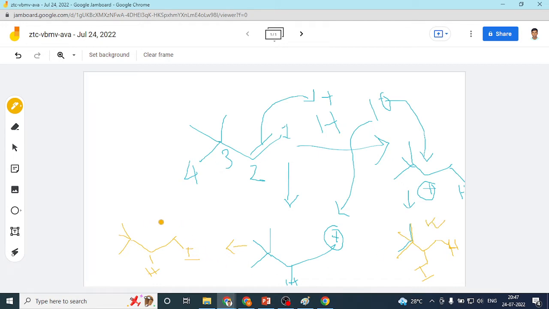What about the last product? How does it form? We see that this is a 2 degree and this is a 1 degree, but there is a chance of migration of a methyl group to get a more stable carbocation, which I am going to show right now. If you imagine any of the methyl groups migrates and comes to here, let me get back to here. What will happen is that this red color you follow with me. There is a hydrogen, don't worry about it.